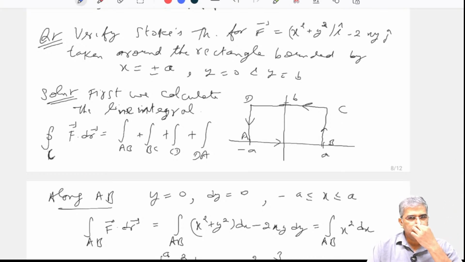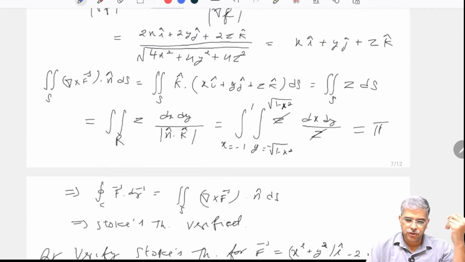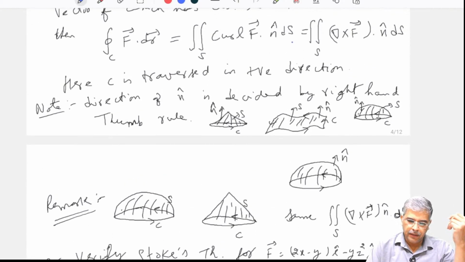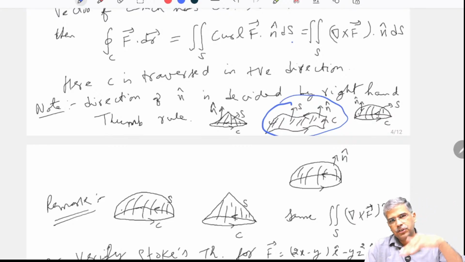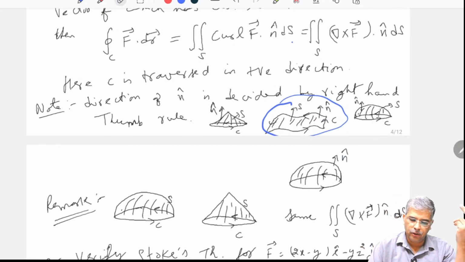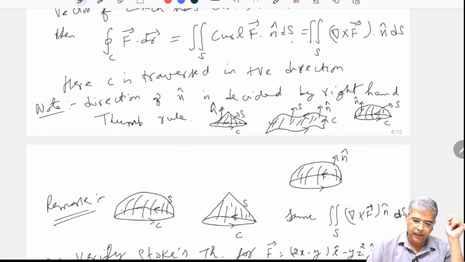So, first and foremost thing given to me is to verify Stokes theorem. So, what is the region? This rectangular region is there. So, it is basically what? This is a flat surface. So, the surface is an open one. It is of this type, which I had told you in the diagram. See this type, I had given you an example. It was some wavy form, but here I am taking it as a flat surface, but that is basically not the closed one. So, what would be the C? C would be its boundary. So, there also the C would be the boundary of the rectangle.